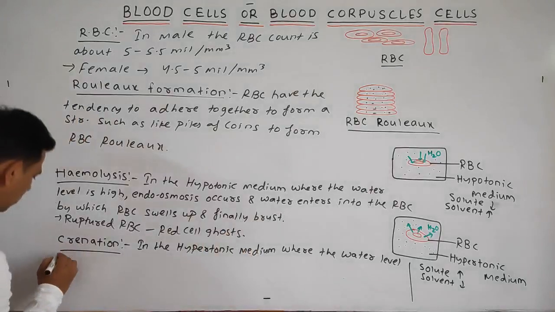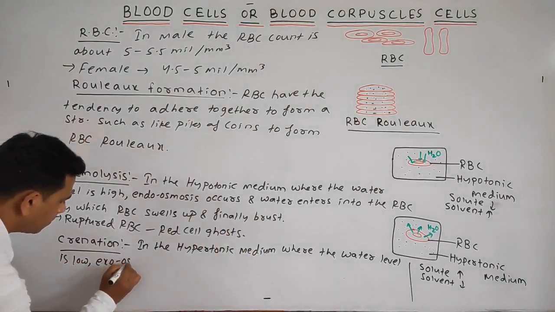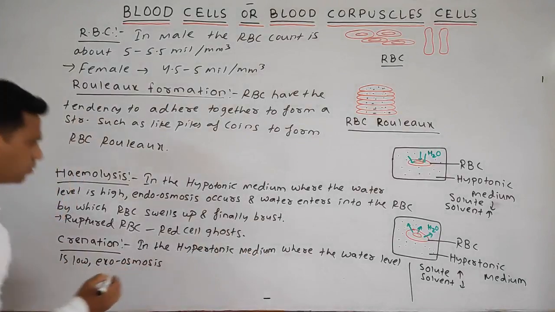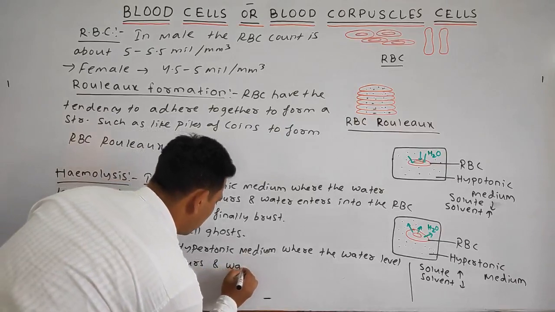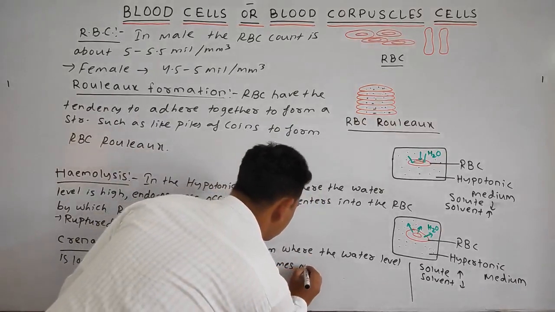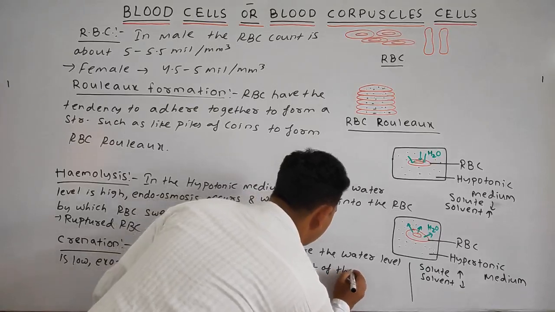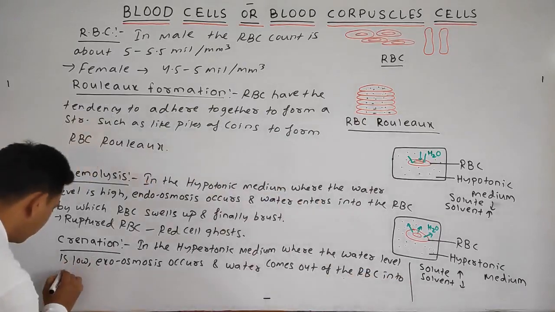Water level is low, what happened? Exoosmosis occurs and water comes out of the RBC into the medium.